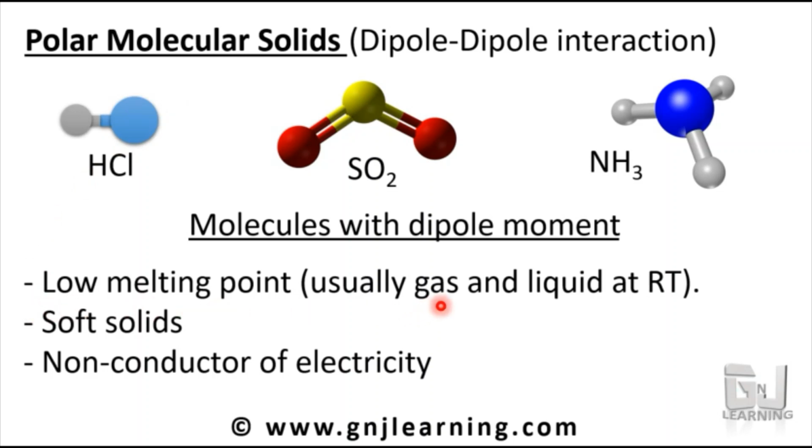Usually they are gas or liquid at room temperature. They are again soft solids and non-conductors of electricity. So these are the properties of polar molecular solids, very much similar to the non-polar. But if you compare the intermolecular force of attraction or the melting point, melting point reflects the intermolecular force of attraction.